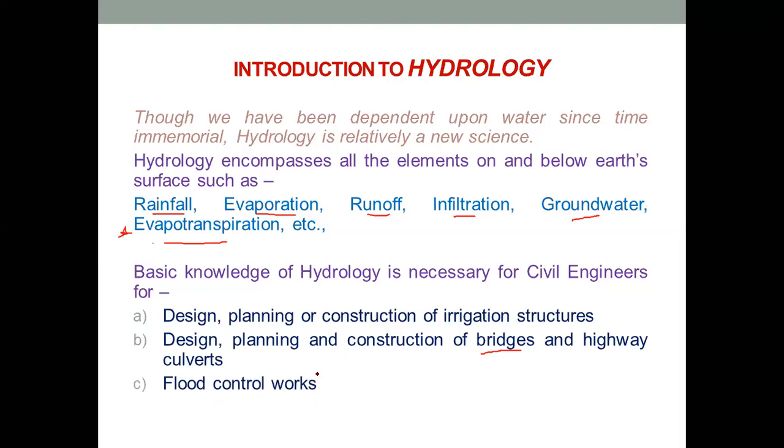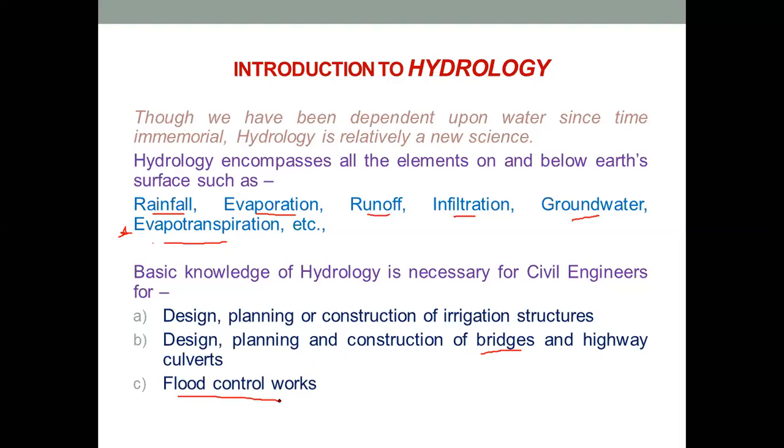Last, we require basic knowledge of hydrology for constructing flood control works. Flood control works are nothing but guide banks, embankments, groins, and levees. These are structures which we will study in detail in the third unit.